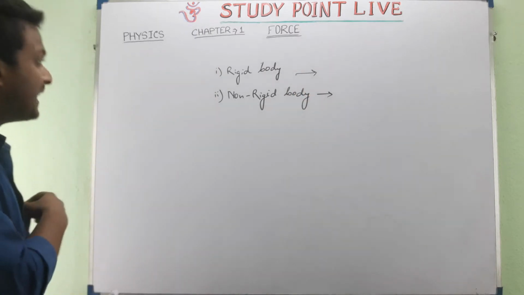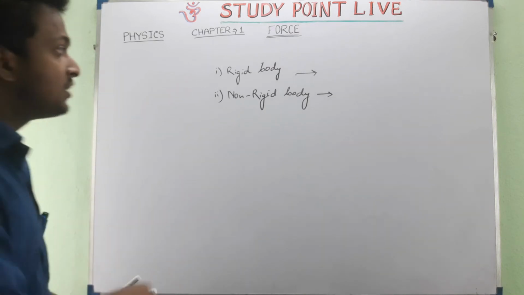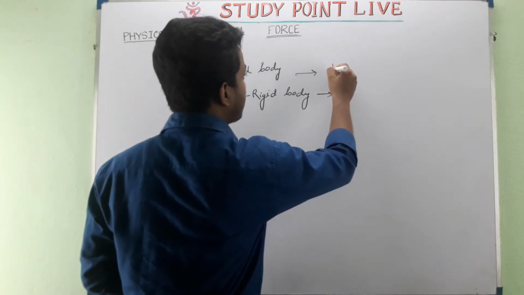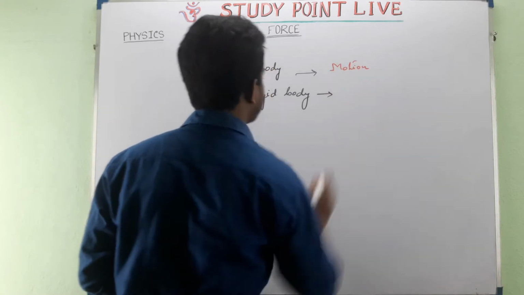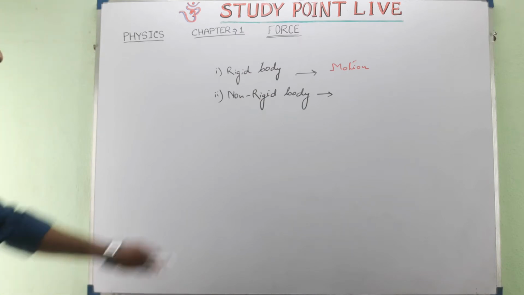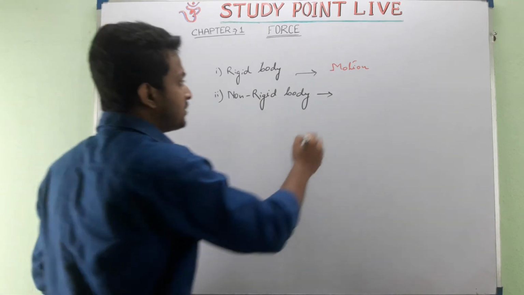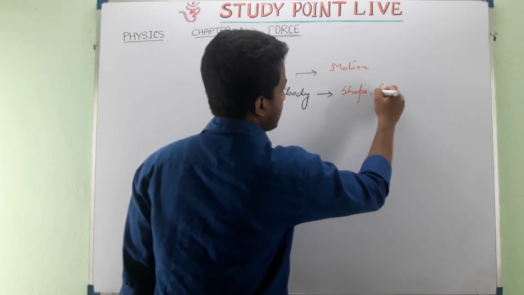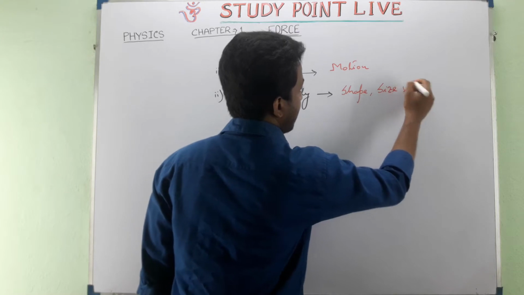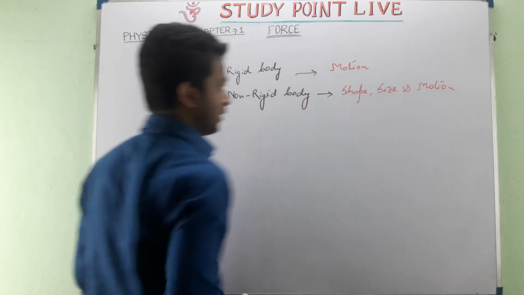Now see, if force acts upon a rigid body, it will change the motion of the body only. But if the force acts upon a non-rigid body, it will change the shape, size and motion of the body.